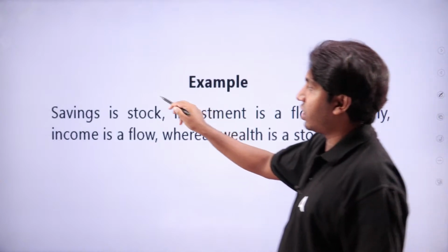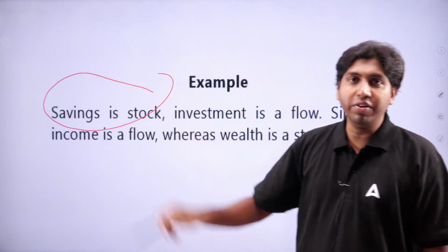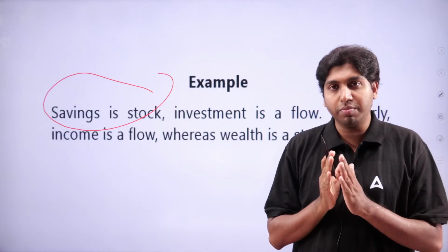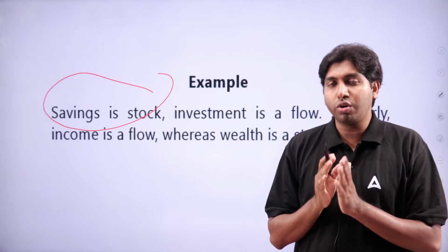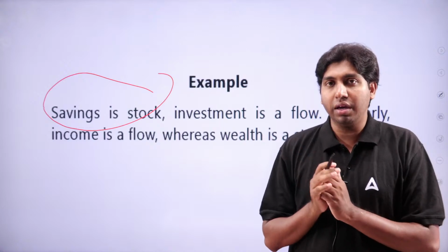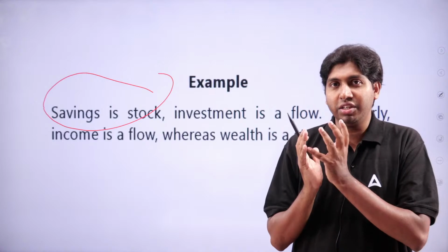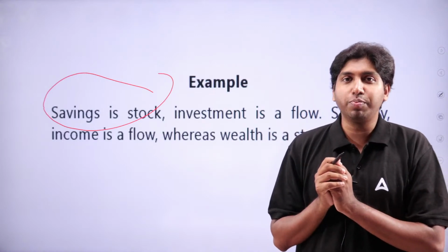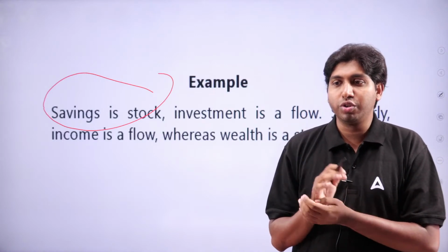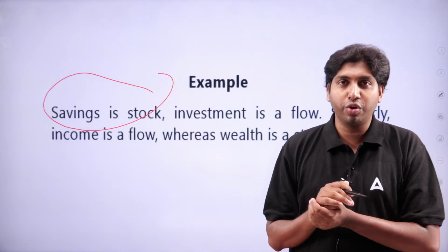So, savings are stock. Savings means something you put out of your income in a bank for future purpose. Savings are already with the bank. It is considered stock. Then investment is a flow, because you have invested in business.